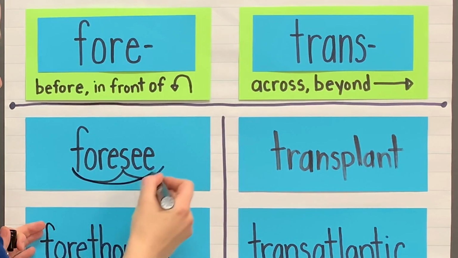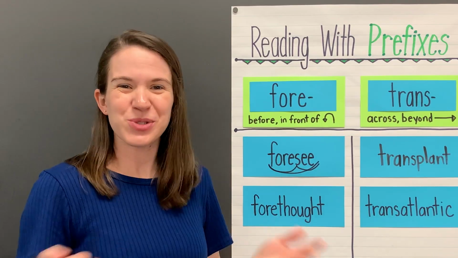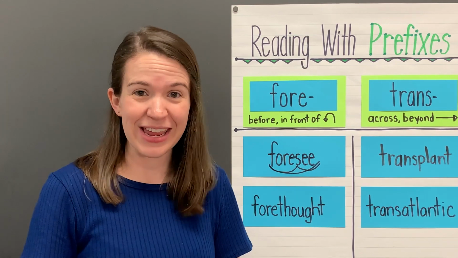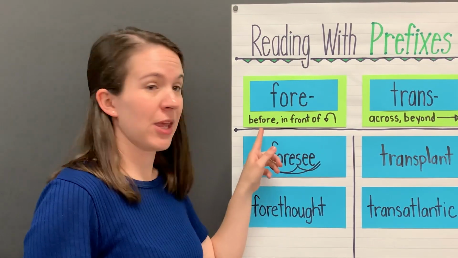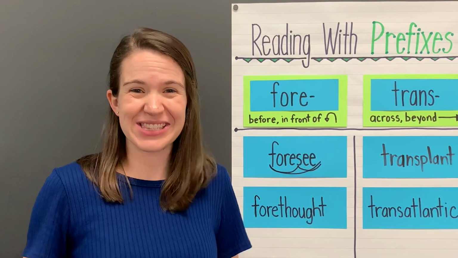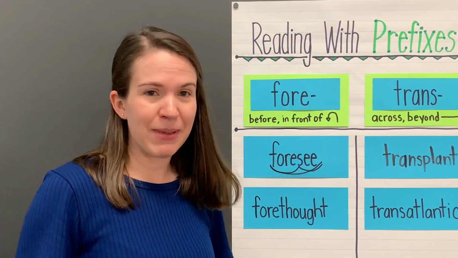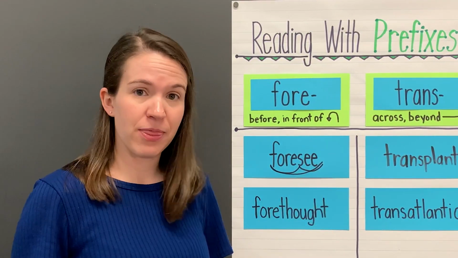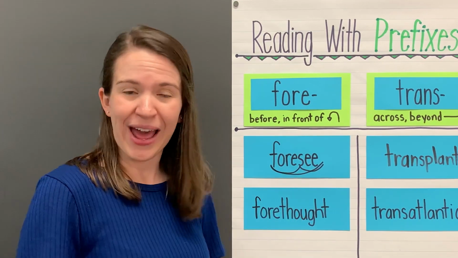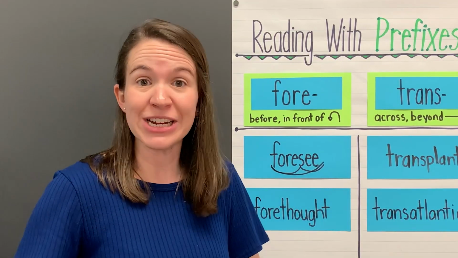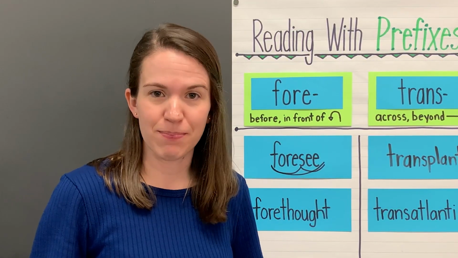Foresee. This word is foresee. We know that for can mean before, and we understand that see is about things that we see with our eyes. So foresee means to see something before it happens. It's like making a prediction or a good guess about something.